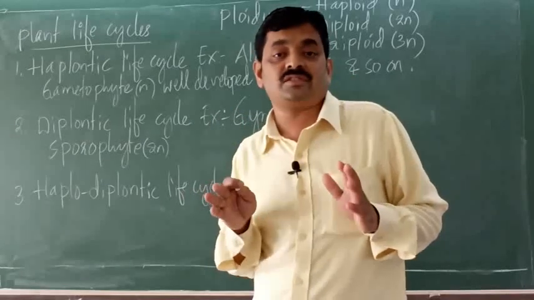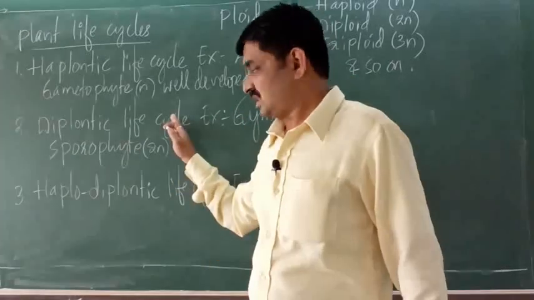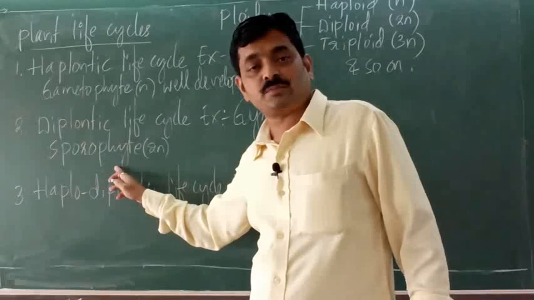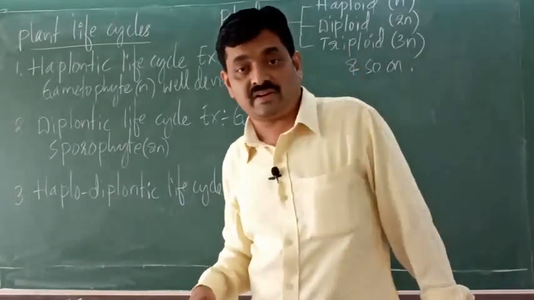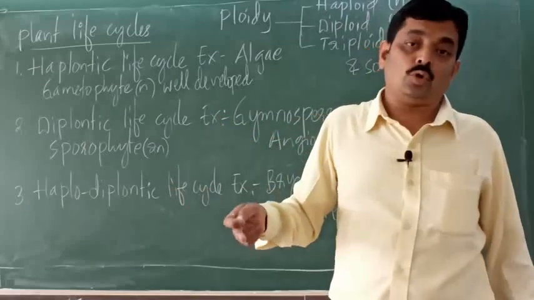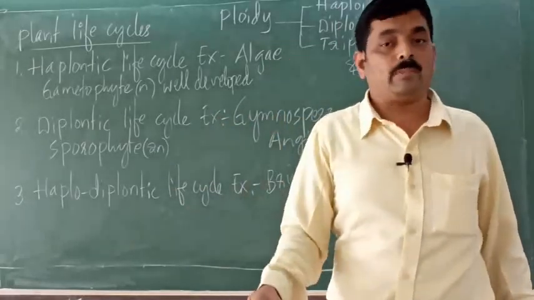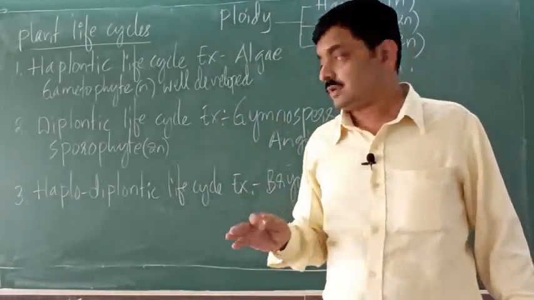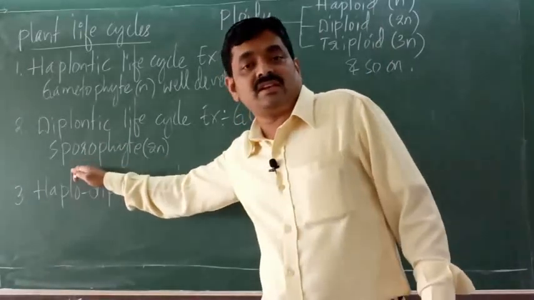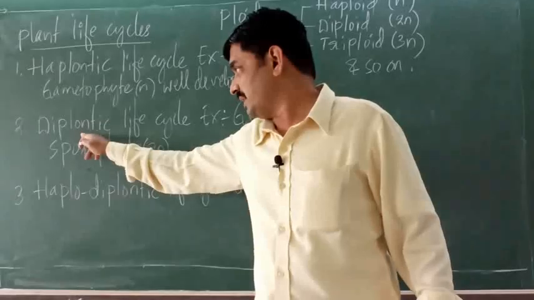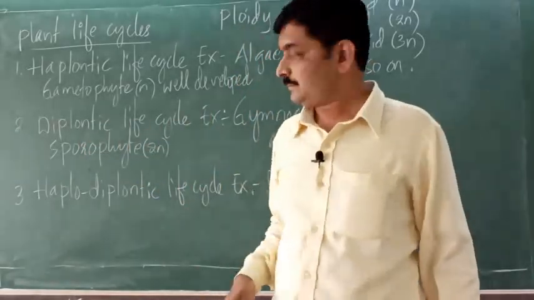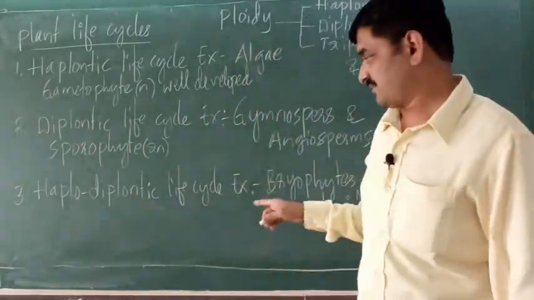The main phase in such life cycles is a sporophyte which is diploid. And this diploid sporophyte is dominant over the haploid gametophyte. Since this is the main phase here, which is stronger or well developed, it is called diplontic life cycle.